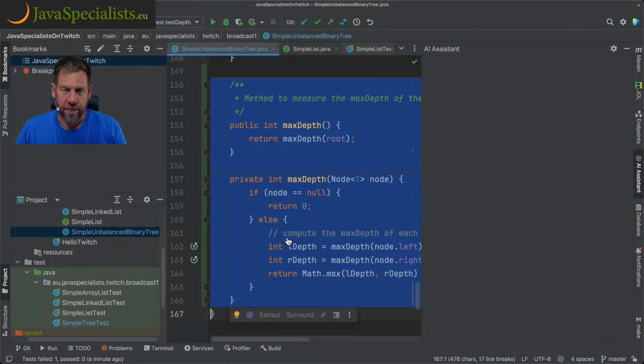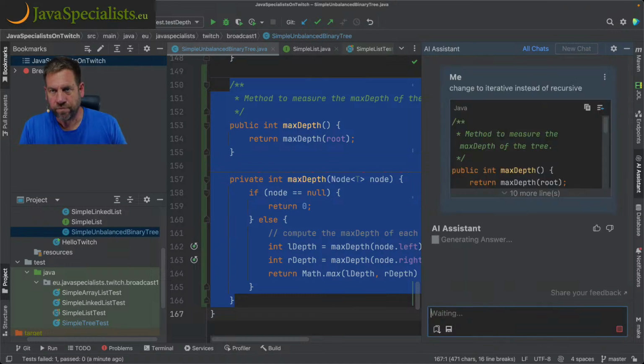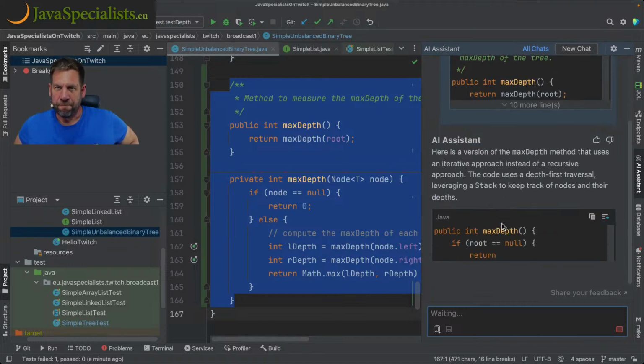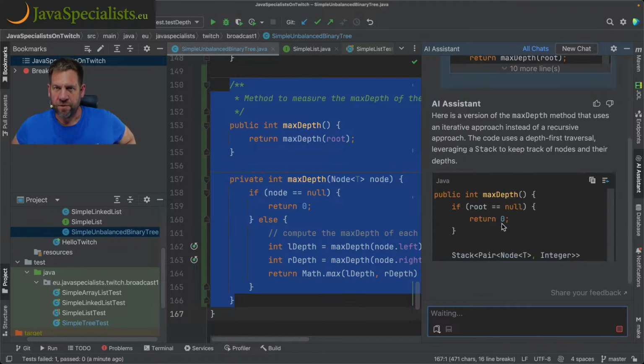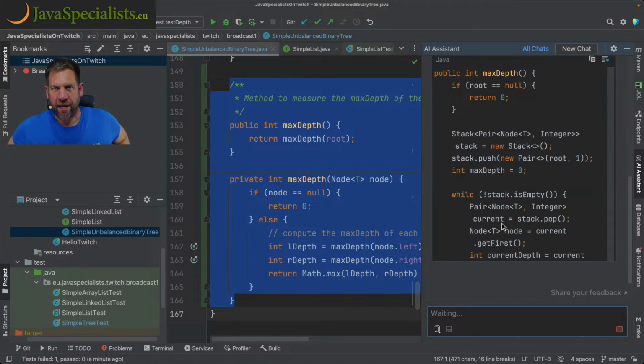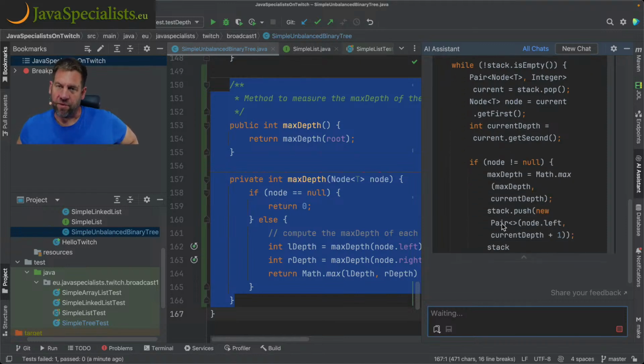Generate new chat using selection. Change to iterative instead of recursive. And an iterative approach instead of recursive. So it uses a stack. Okay, I wouldn't use stack myself. I would use an array deque rather than stack.